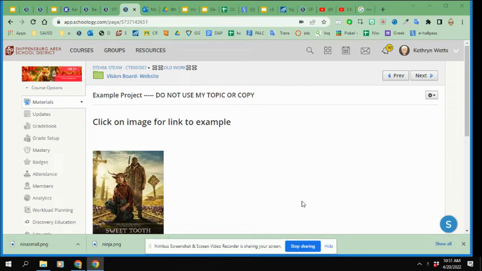Okay, 8th grade. Here is the assignment for today. It is called Our Vision Board for Your Website. So now that we've completed the tutorials in Dash Coding, we are preparing to build our own website.